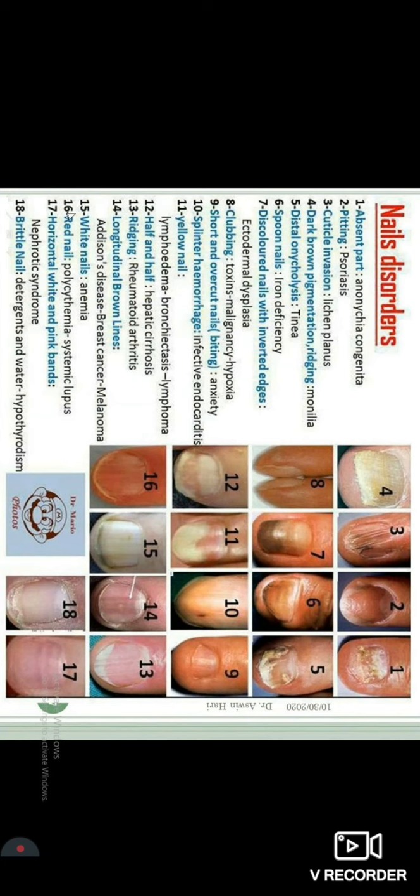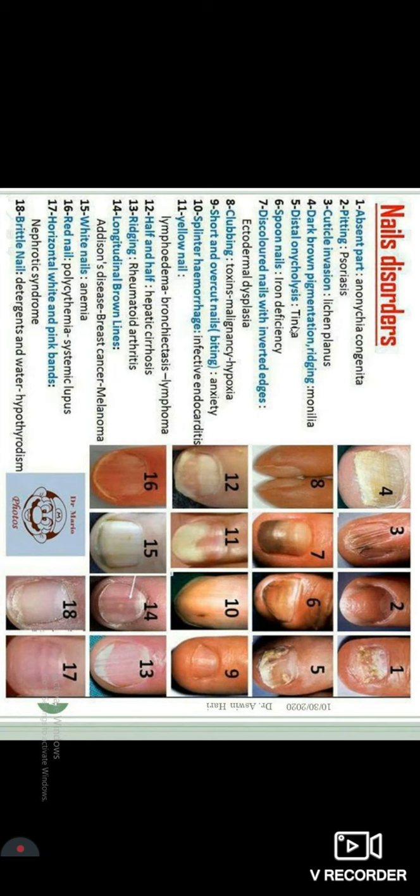Red nail is usually polycythemia, white nail is usually anemia, brown nails usually because of excessive melanin content in cases of Addison disease, even in cases of melanoma. Brittle nails, very much important in case of hypothyroidism. Usually with exposure of the skin to detergents and water, there will be an increased incidence of that sort. Spoon nails in cases of iron deficiency, also called koilonychia.